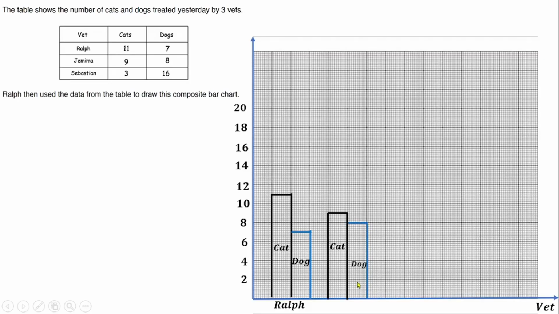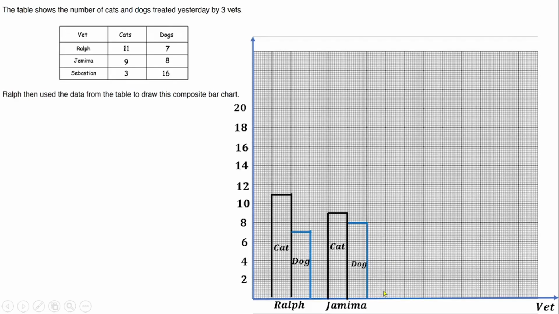That represents dog. So I'm using different colors so as to help you to see. So your pencil will do the work for you. You don't need to change the colors. You can just label it the way I've labeled it: cat, dog, and everything here represents Jemima. Then the last one here is Sebastian, so I will leave another 2 centimeters here as the space between them. Then Sebastian treated 3 cats.